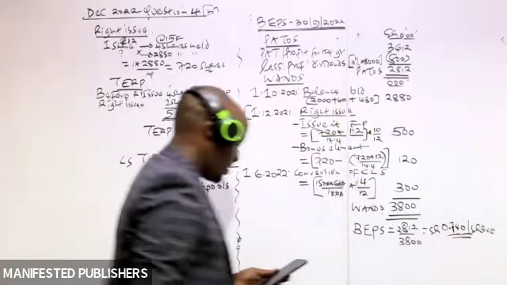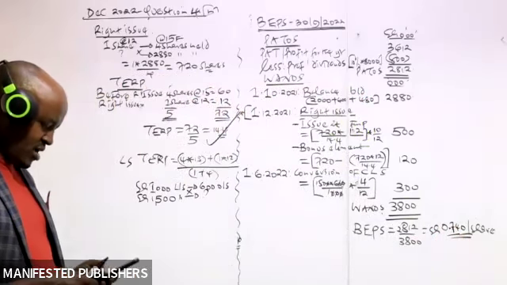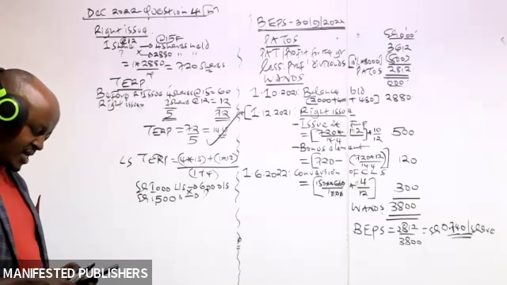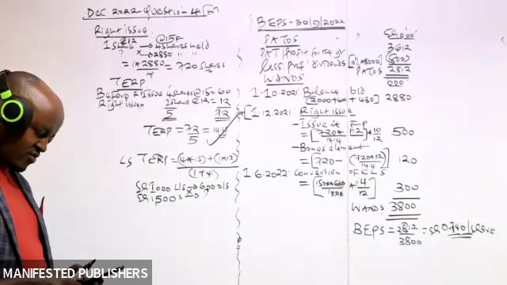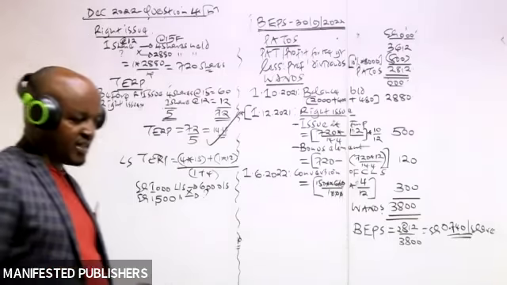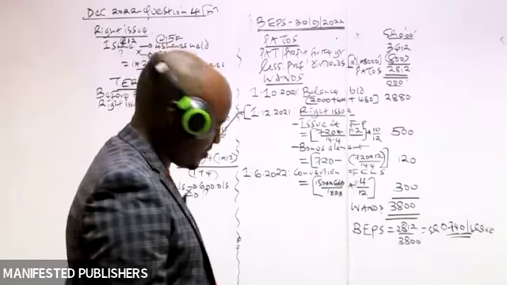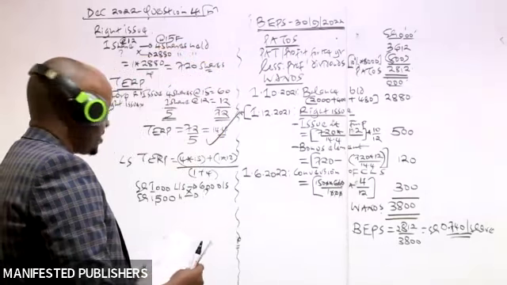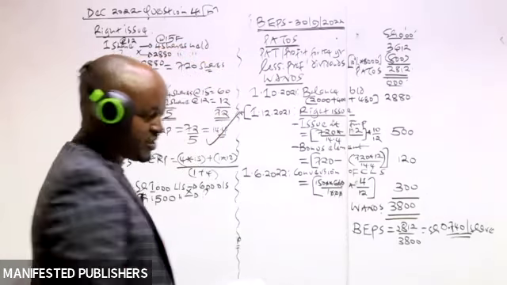Yes, so that is basically the basic earnings per share for that year. Basic earnings per share for that year. And basically, we are done with computing the basic earnings per share for the 2 years. And that's what was required there.